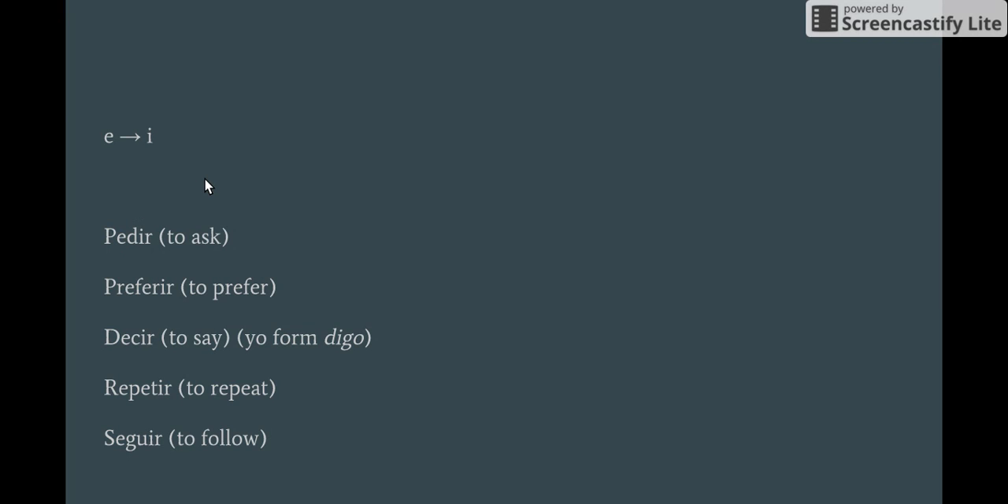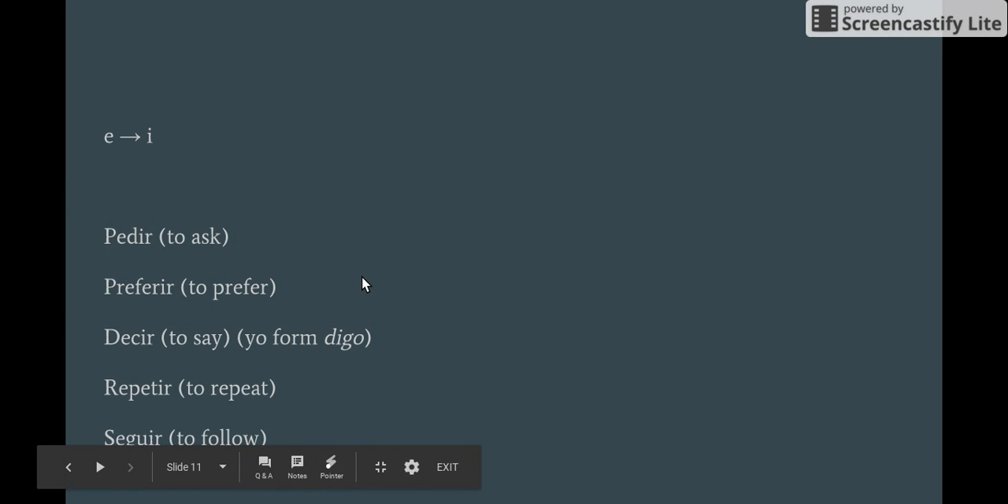Another group of stem changing verbs are E to I. In this case, it is the first E, or the second E, as I said, that changes to an I in all the subjects except for nosotros. So pedir, to ask, yo pido, tú pides, él pide, nosotros pedimos, ellos, ustedes piden. Preferir, so yo prefiero, tú prefieres, él prefiere. Remember, it's the second E that undergoes the stem change. Nosotros preferimos.